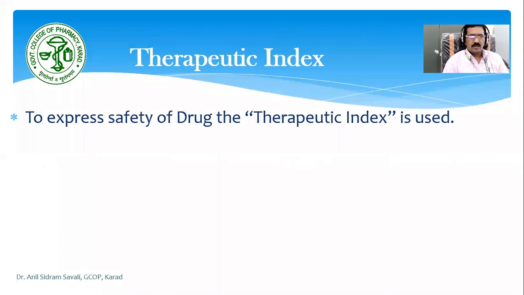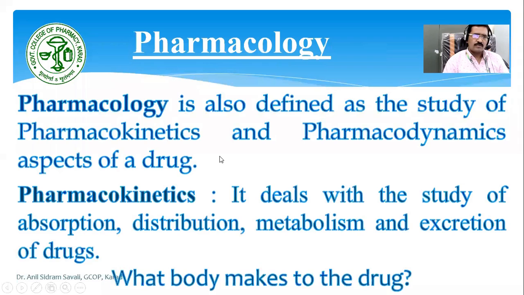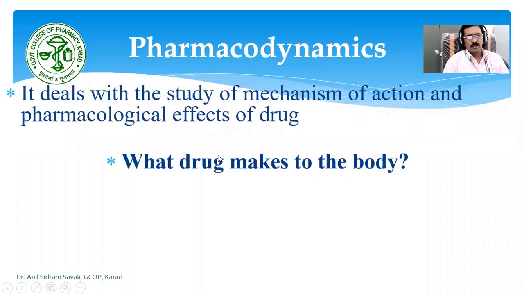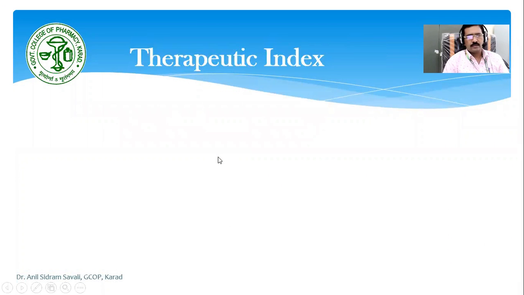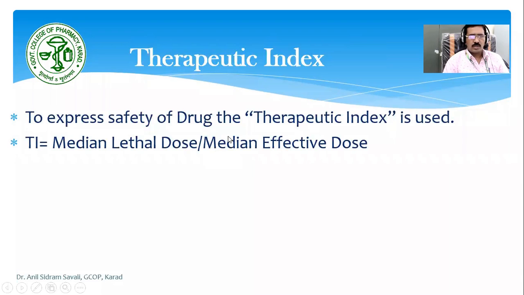Next point is the therapeutic index. These are terms. So as the terms we have seen, that is pharmacology. Pharmacology मध्ये pharmacokinetics, pharmacodynamics, and therapeutic index. The therapeutic index is with regard to the safety of the drug. That is to express the safety of the drug, this therapeutic index will be used.